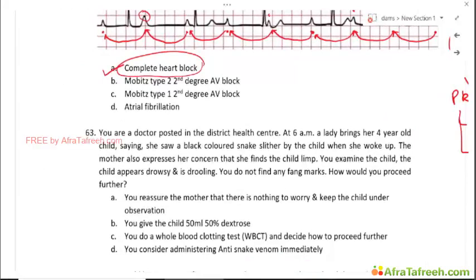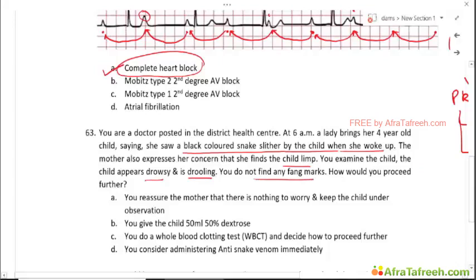We come to question number 63. You are a doctor posted in a district health center. At 6 a.m., a lady brings her 4-year-old child, saying she saw a black colored snake slither by the side of the child when she woke up. The mother also expresses her concern that she finds the child limp. You examine the child, who appears drowsy and is drooling. You do not find any fang marks as such. How would you proceed further?